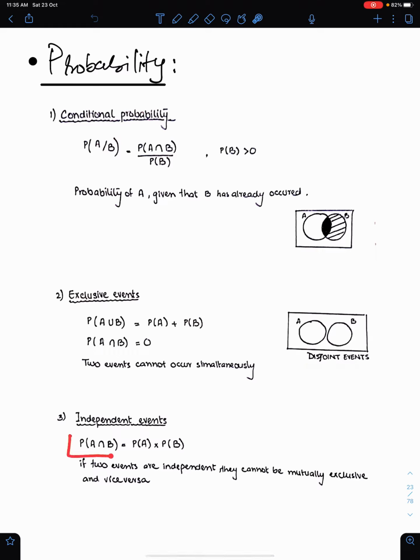Independent events. This is the only condition for the verification of independent events. For independent events, this condition must be verified. If two events are independent, then they cannot be mutually exclusive, because for exclusive events, intersection must be 0, and for independent events, intersection must not be 0.